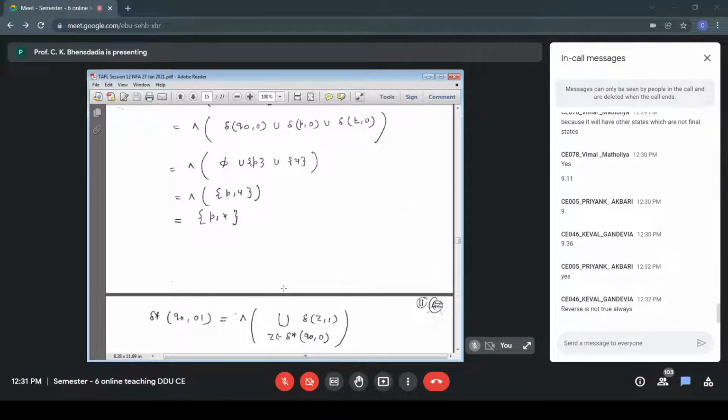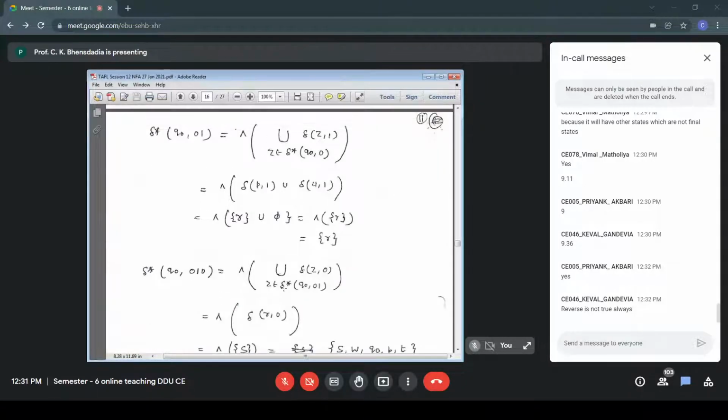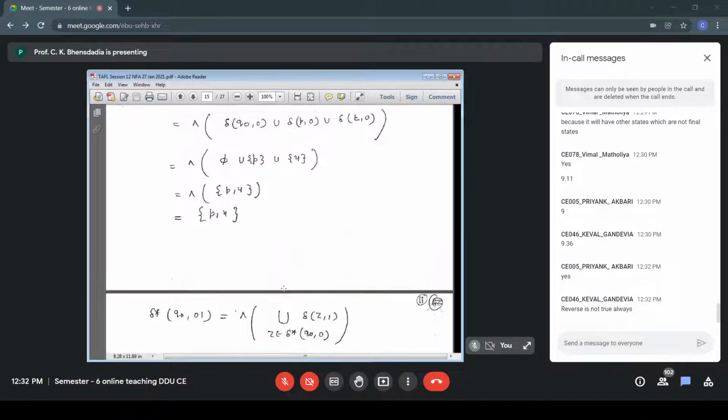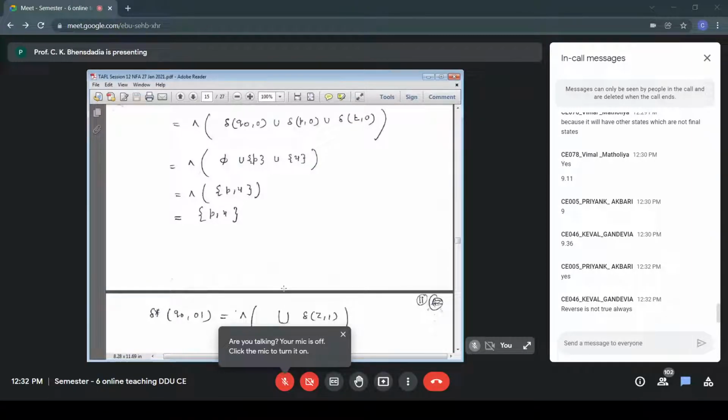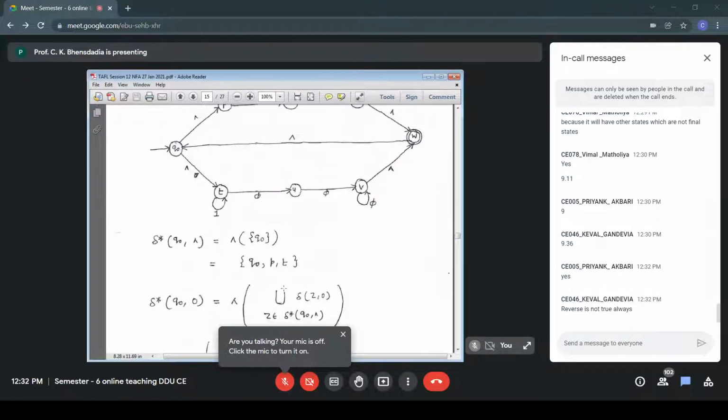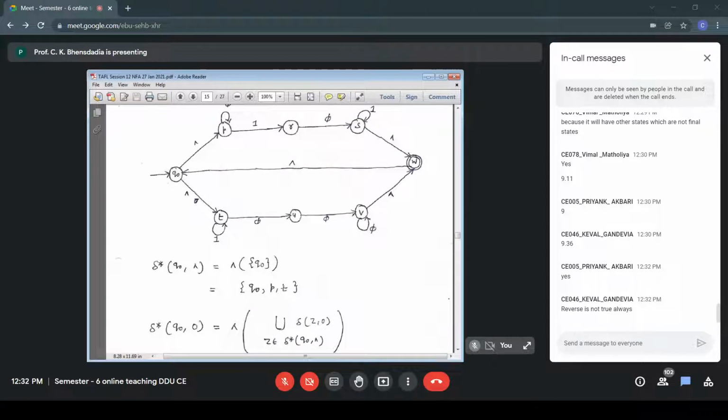So there we apply delta. Previously we had 0 1 0, so my string is 0 1, and we apply delta star there. Last symbol is 0, there we apply delta. We need to compute delta star Q0 0 1. So here we are trying to compute delta star Q0 0 1. Again, rule number 2. Again, we need to find out delta star Q0 0. So we move further backward. We need to compute delta star Q0 0.